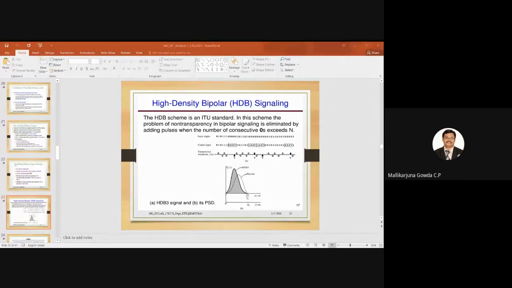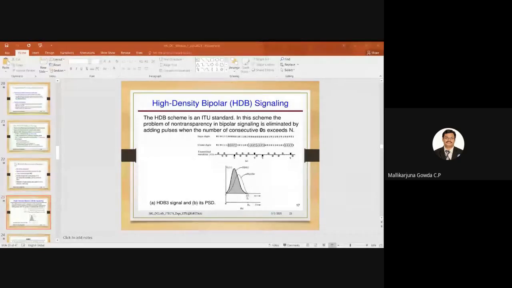What I said in case of high density bipolar signaling, that is HDB3, is that when the number of consecutive zeros exceeds a value of n, and here I have taken n as 3. So if I find more than 3 zeros continuously in a given data, that is, 4 zeros, these 4 zeros are replaced by a special sequence. There are two types of special sequence I'm using. One is 000V, and another sequence is B00V.